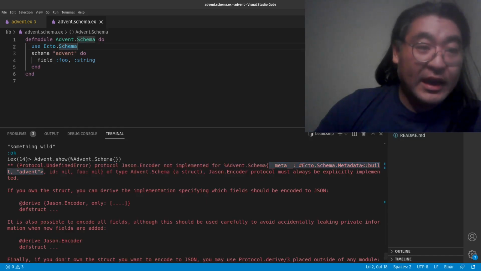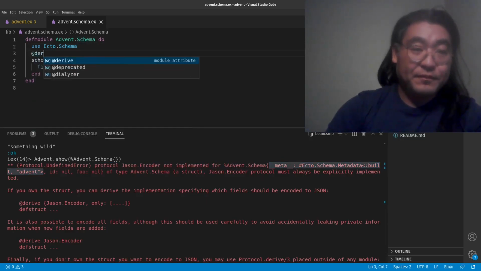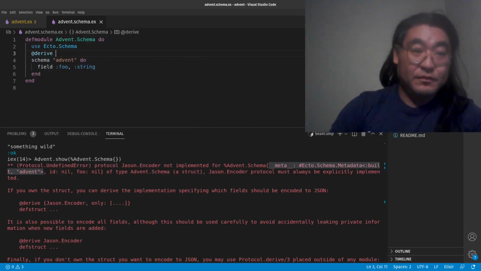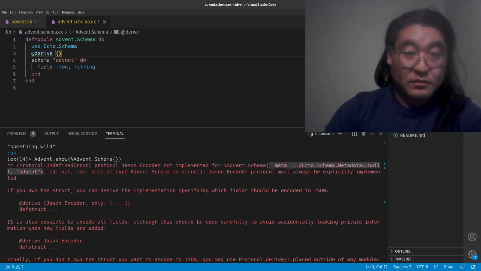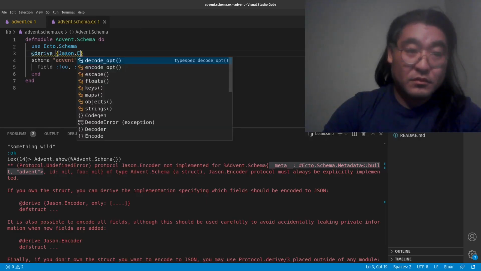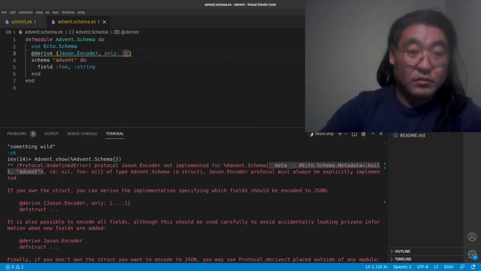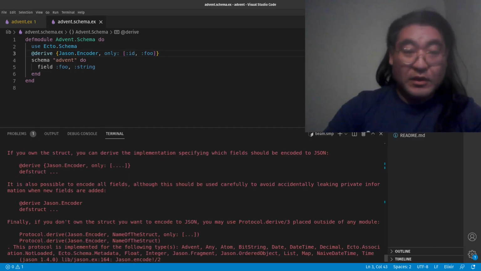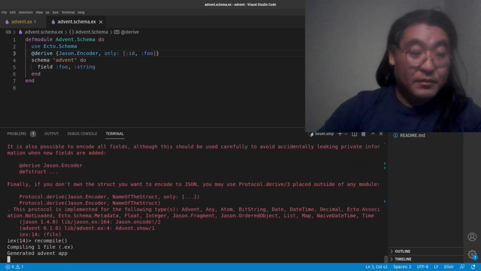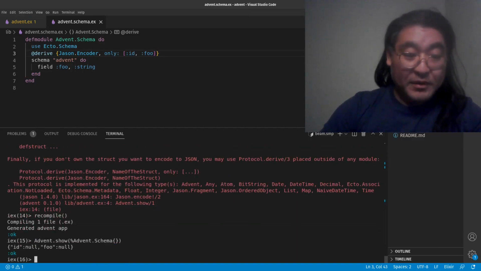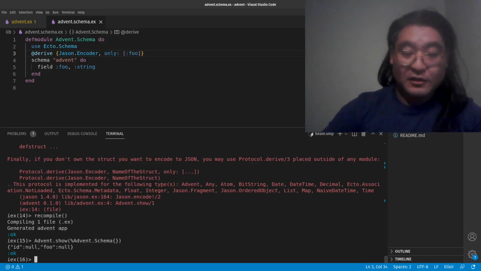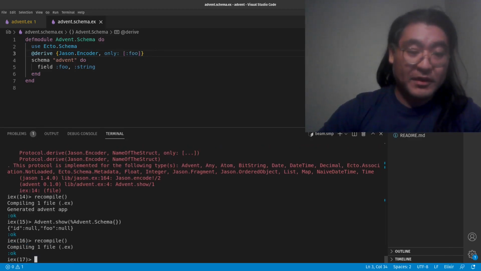So let's go ahead and derive, or recompile it, and see what happens. And you can see here we get the id and the foo fields taken. If we only wanted to encode the foo field, that is also certainly possible.